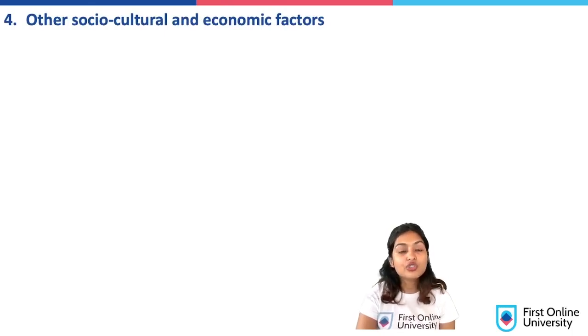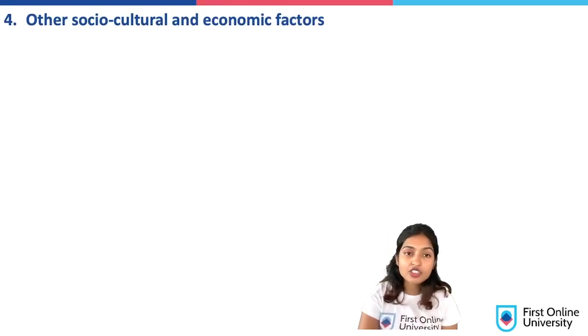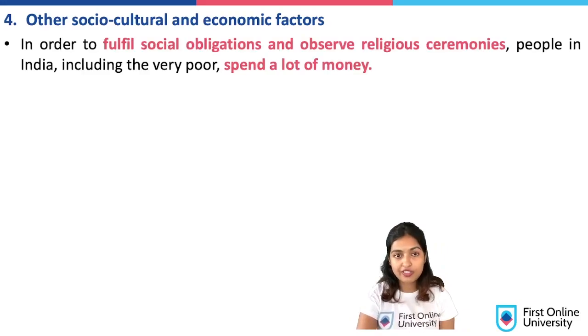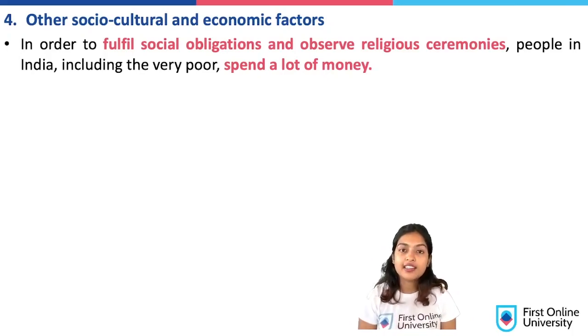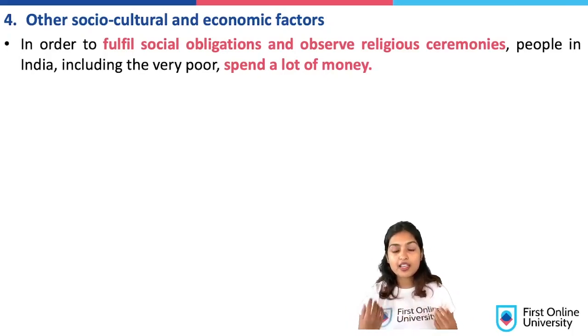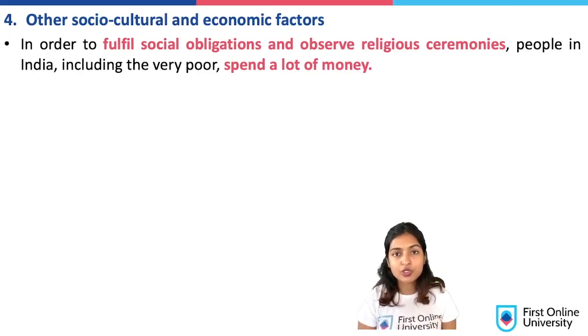Then we have the fourth cause, that is other socio-cultural and economic factors. You must be seeing in old villages, for them festivities and marriages and other religious ceremonies are a big deal. They tend to make a very big celebration because they want to show the society that they live in that they have a lot of money. This has been there since a very historical time in India.